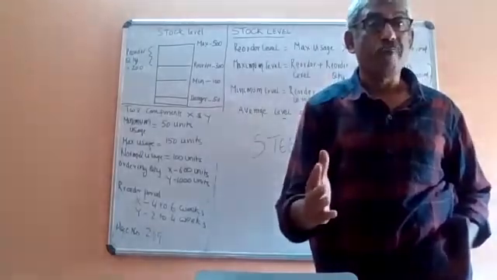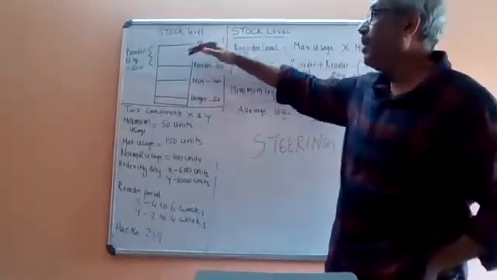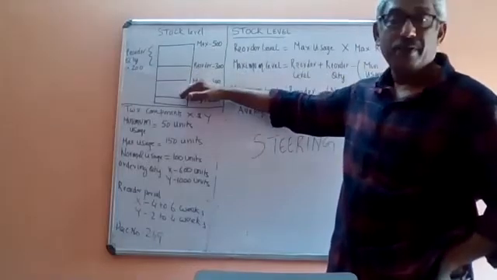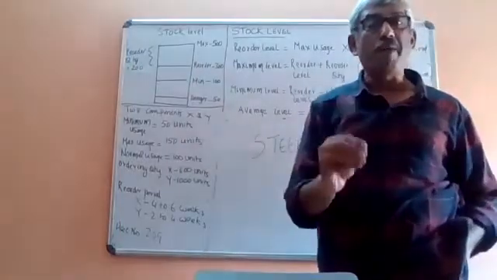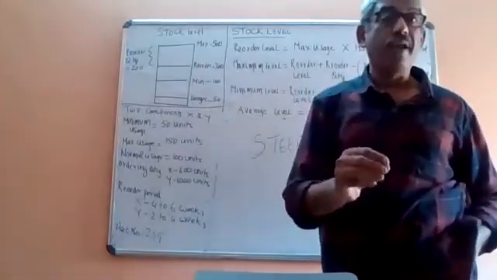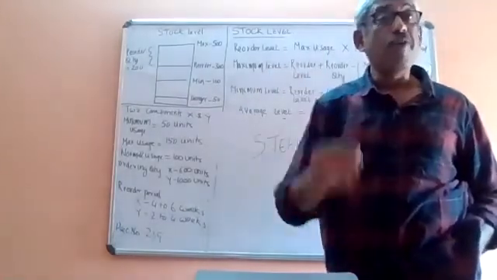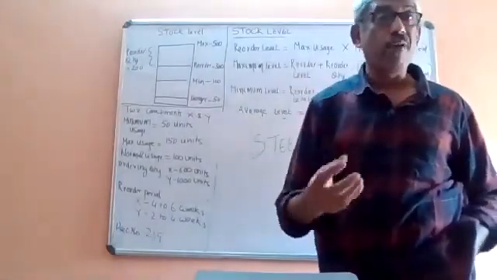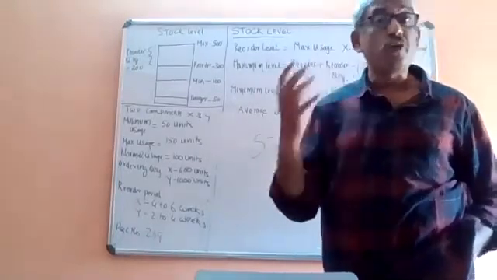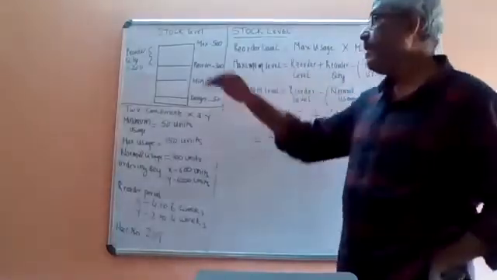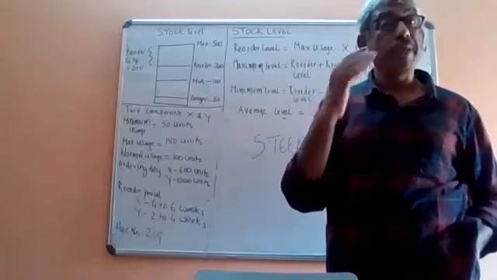So the various levels of stock are maximum level, reorder level, and minimum level. These are the 3 main ones. Why don't we take danger level? Because no store department should reach danger level. It is a very dangerous level. Your production will stop, and there will be a big loss for the factory or the firm. So you should never reach it. It is the responsibility of the store manager to maintain his stock. He should never allow it to reach minimum level.